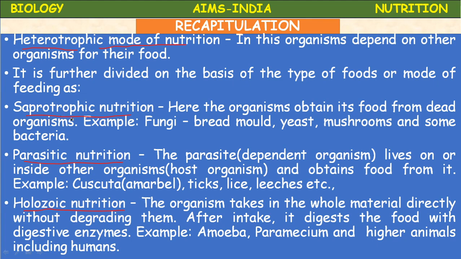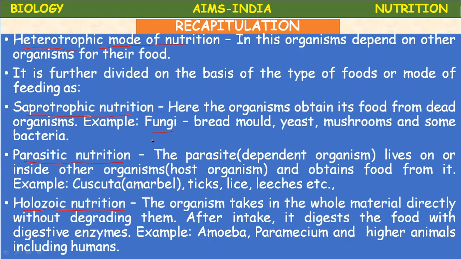Let us study briefly. Saprotrophic nutrition. Here the organism obtains its food from dead organisms, for example fungi, bread mold, yeast, mushrooms, and some bacteria.